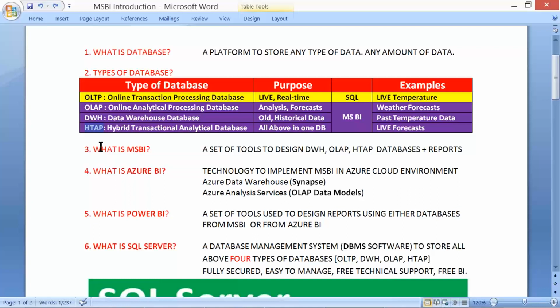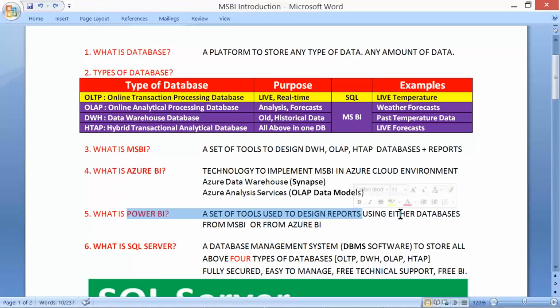And what is this Power BI? A set of tools to design reports using databases from MSBI or from Azure BI. It can be any type of data, but mostly MSBI and Azure BI solutions.